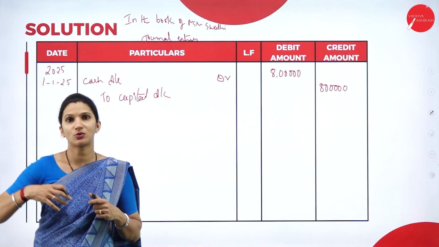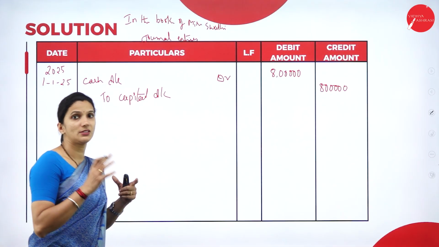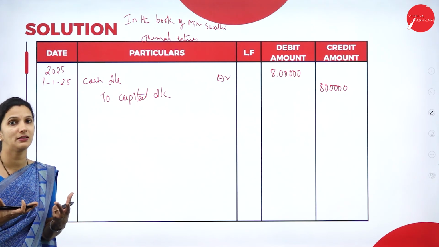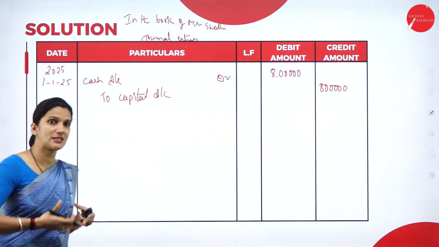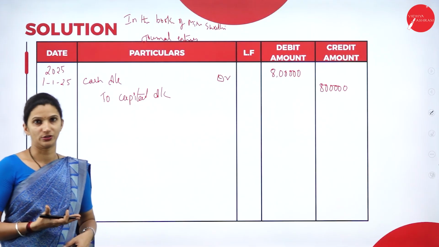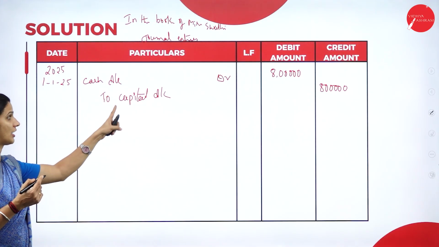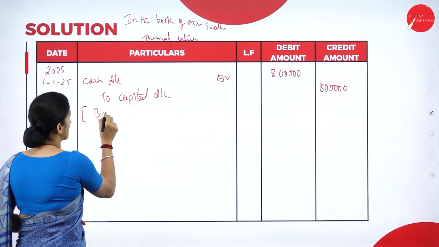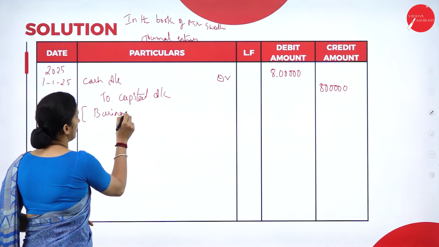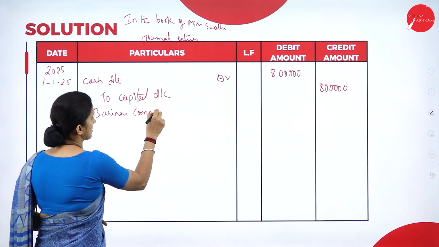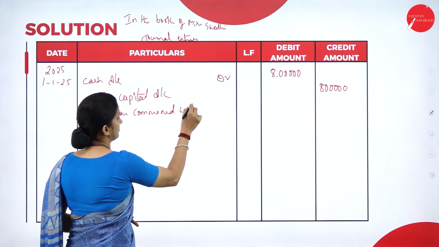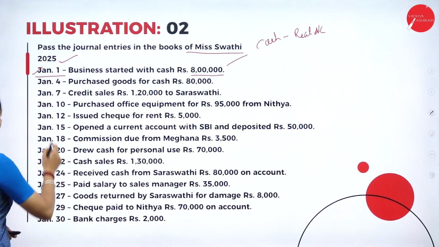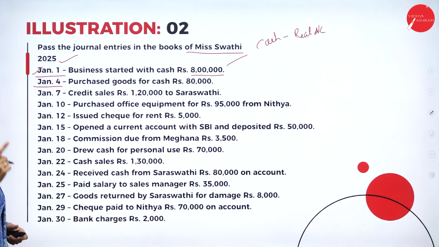Whatever amount is brought by the owner to the business, we call it capital. So capital always is a liability. That means the business is liable to pay to the owners. So cash account debtor to capital account. Narration: business commenced with cash.